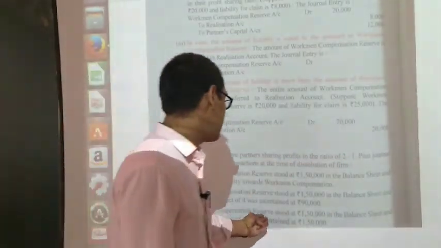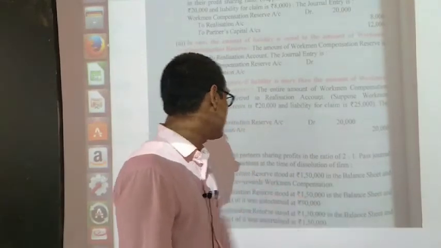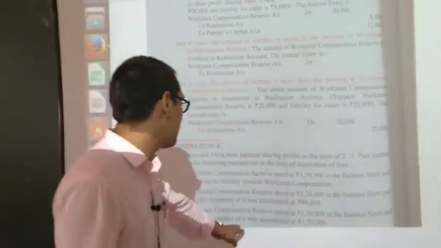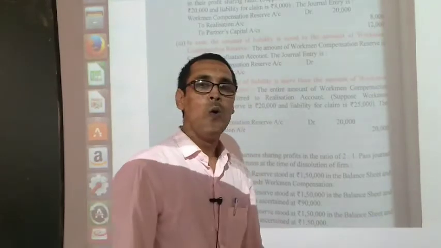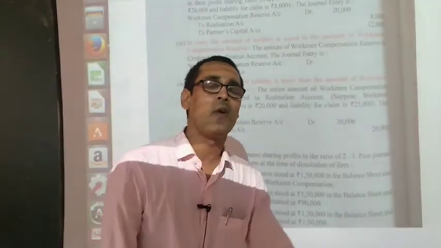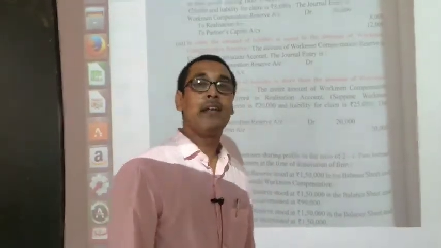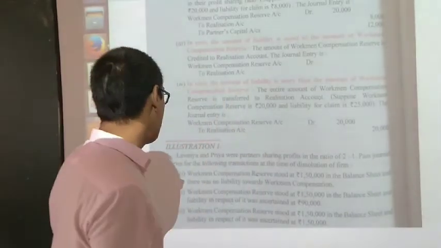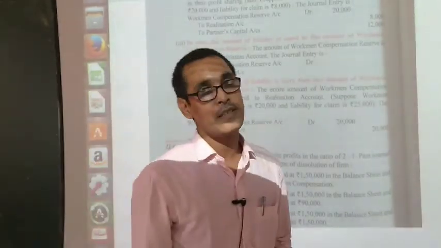Workman compensation reserve stood at 1,50,000 in the balance sheet and liability in respect of it was ascertained at 1,50,000. The whole amount will be transferred in the realization account. What will be the entry? The entry is WCR account debit to realization account.